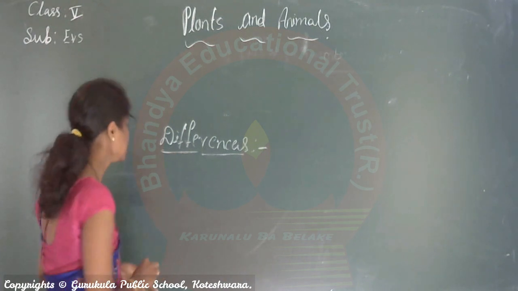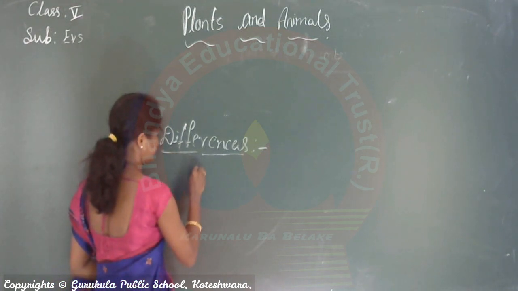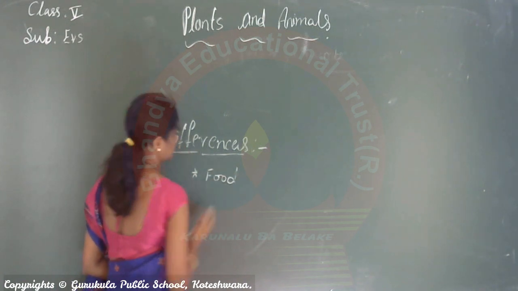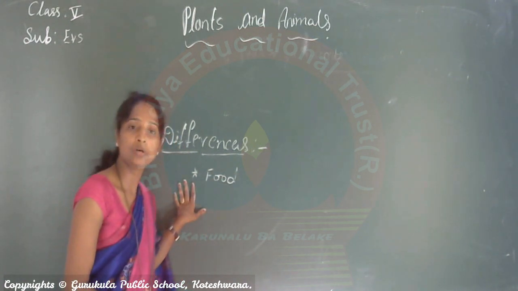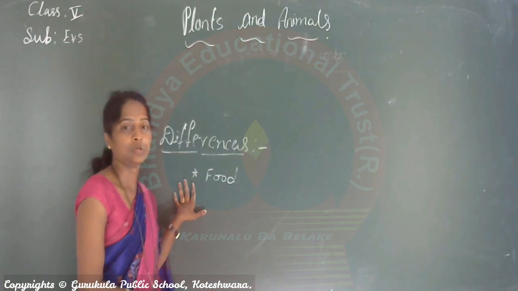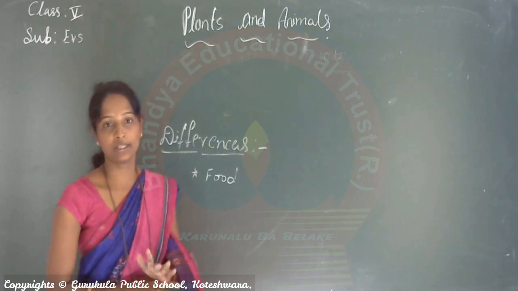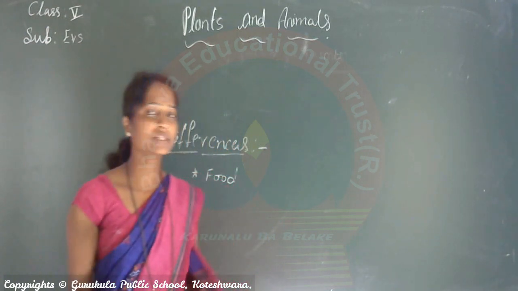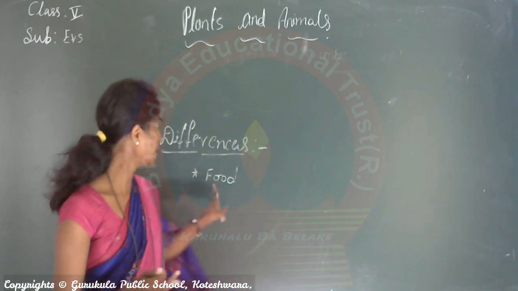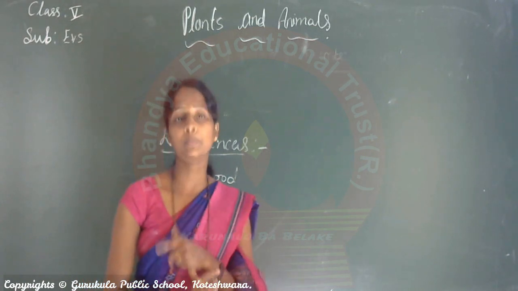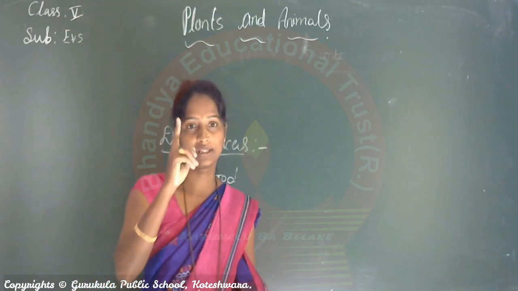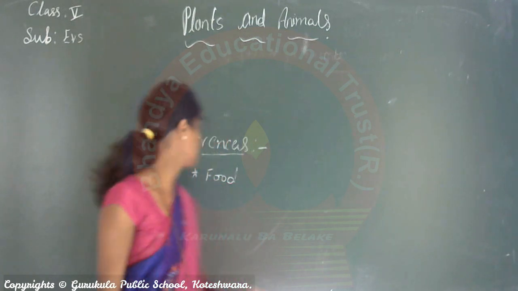Yes, one is food. This is a similarity and also a difference. Both need food, you know that. Animals also need food and plants also need food. That is a similarity. But how are they preparing it? Their preparing style is different. That is a difference.